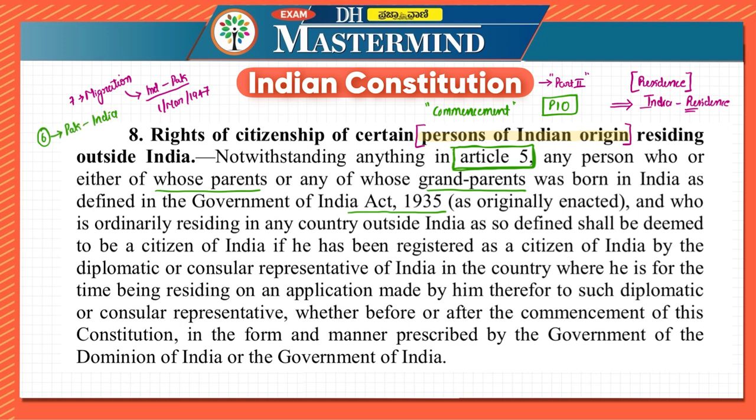In that also they mention citizenship based on the person, their parents, or grandparents who were born in India according to the Government of India Act 1935.